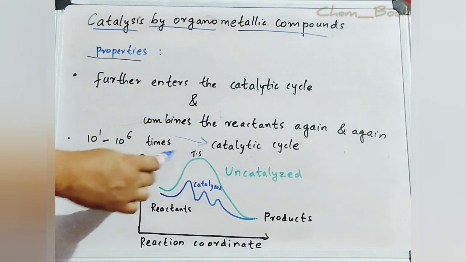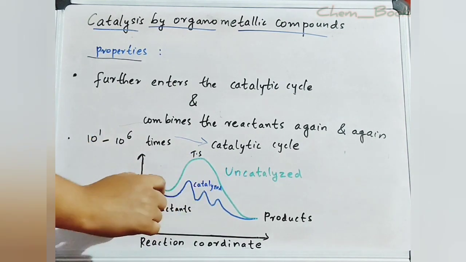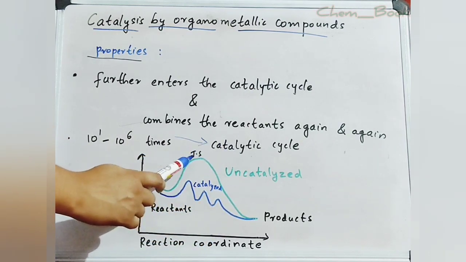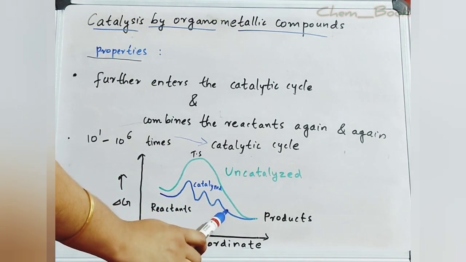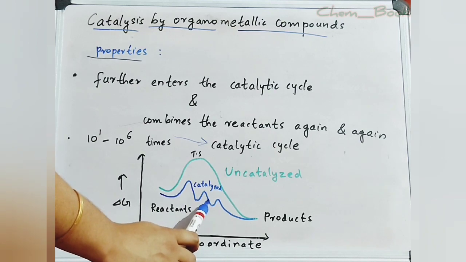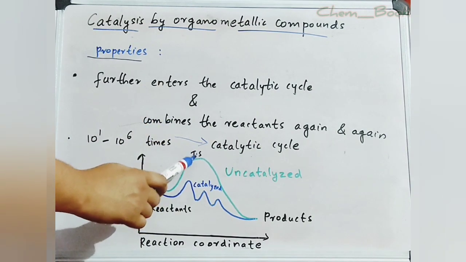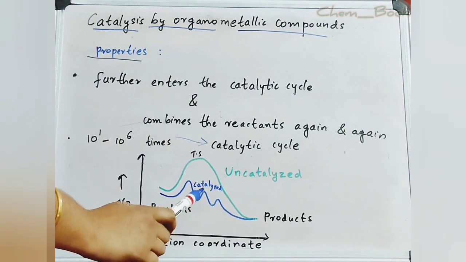Now consider the free energy profile diagram. In the case of an uncatalyzed reaction represented by this green line, there is a high energy transition state. Whereas in the case of a catalyzed reaction, it contains multiple steps with no high peaks and no deep depressions. So it is clear that a catalyst will decrease the activation energy barrier and thereby form the desired product.